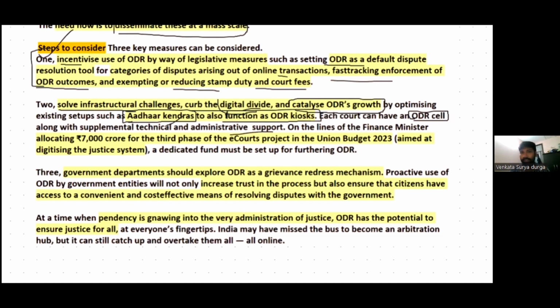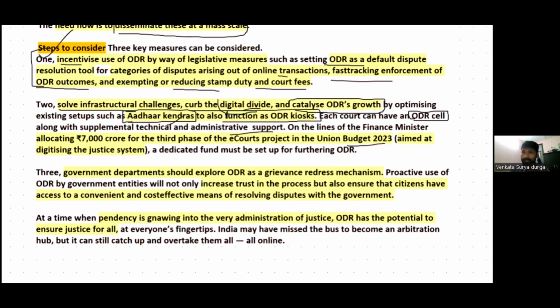As part of the e-courts project, the Finance Minister announced 7,000 crore in the third phase, right, in the Union Budget 2023. This 7,000 crore is aimed at digitizing the justice system. In the same way, a dedicated fund must be set up for online dispute resolution also.